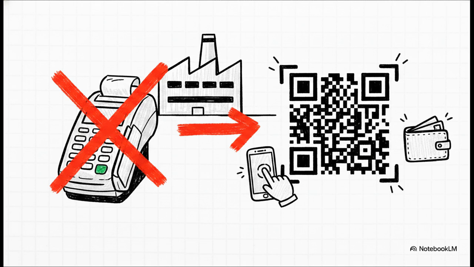You absolutely must provide facilities for your customers to pay using RuPay debit cards, BHIM UPI, UPI QR codes, and specific Tier 3 central bank digital currency or CBDC wallets. Basically, just having a standard swipe machine for international cards doesn't cut it anymore. You have to actively support these indigenous digital payment infrastructures.